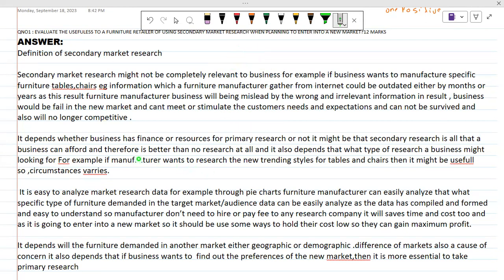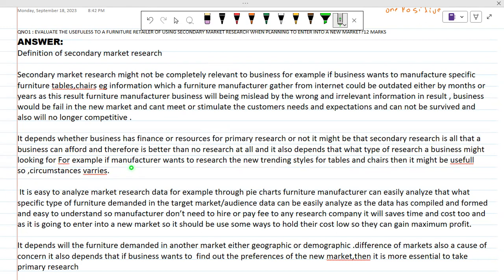So I will try to make one separate video on evaluation, and we will discuss how many methods you have to evaluate your question. So therefore, it is better than no research at all, and it also depends on what type of research a business is looking for. For example, if a manufacturer wants to research the new trending styles of tables and chairs, then it might be useful. So circumstances vary.